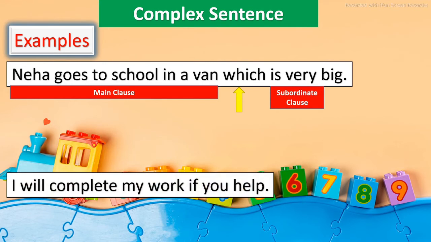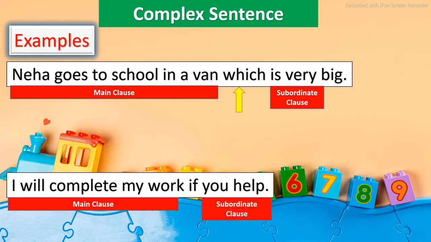Another example: I'll complete my work if you help. Again, "I'll complete my work" is the main clause because it has its own meaning. But if we say "if you help," then it does not have its clear meaning. So it is the subordinate clause, and it is joined using the subordinating conjunction if. When we take it as a clause, we have to include these conjunctions also with it, and that's why I was speaking "which is very big" and "if you help" as the subordinate clauses. And you can take the first word as the conjunction also for your understanding.